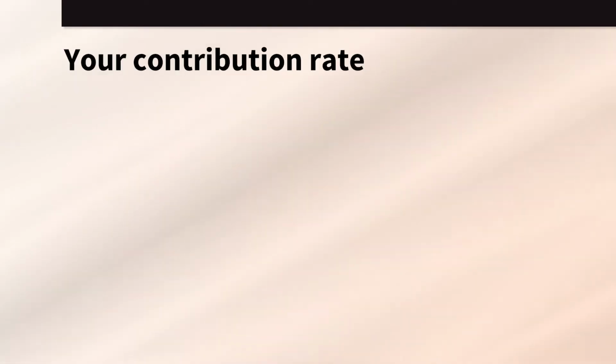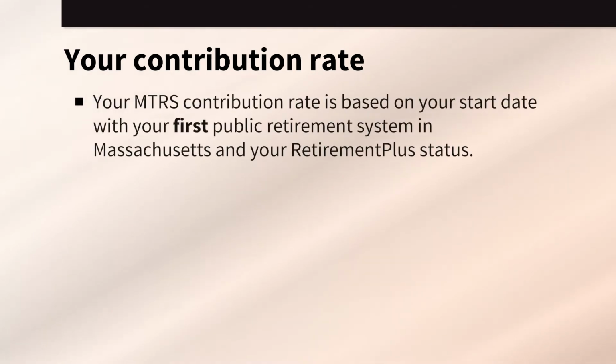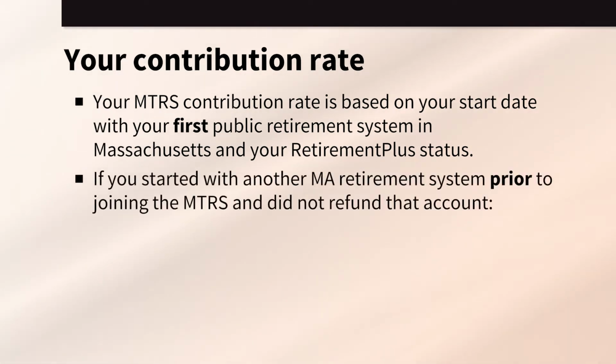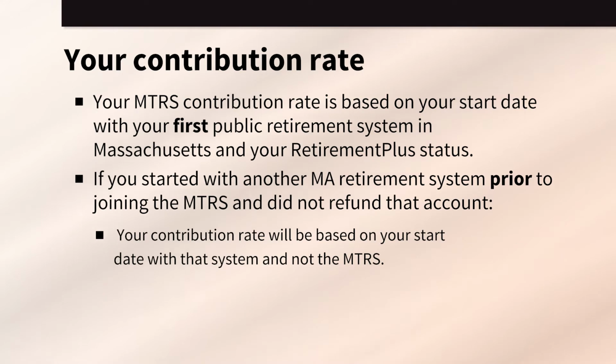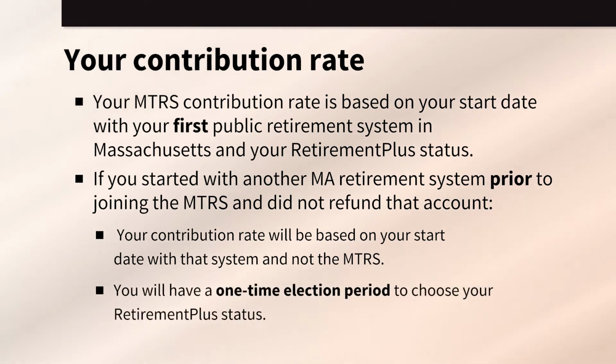Your MTRS contribution rate is based on your start date with your first public retirement system in Massachusetts and your Retirement Plus status. If you started with another Massachusetts retirement system prior to joining the MTRS and did not refund that account, your contribution rate will be based on your start date with that system and not the MTRS. You will have a one-time election period to choose your Retirement Plus status.